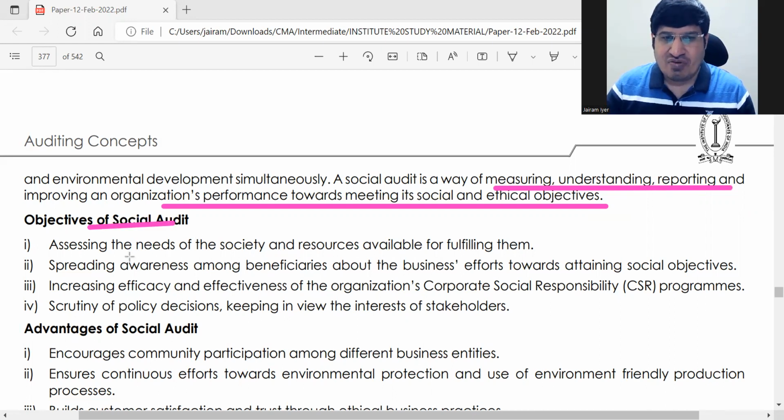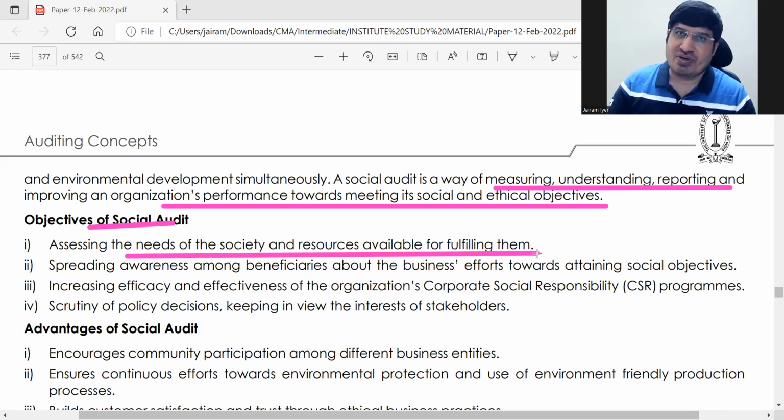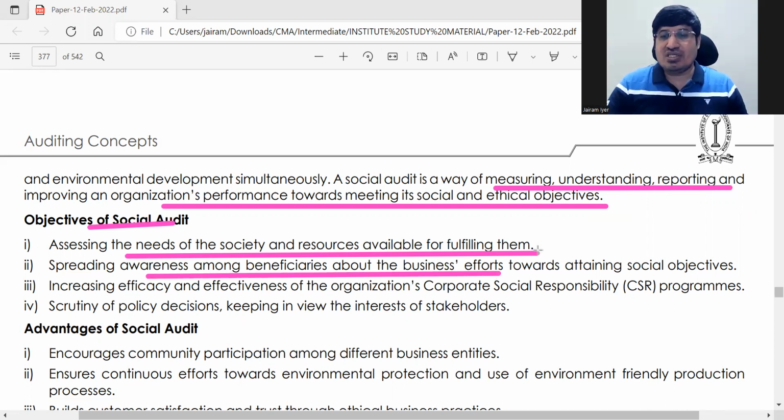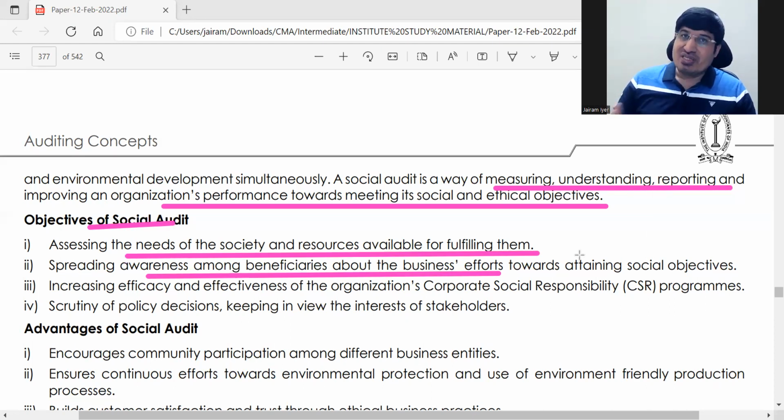First, you'll see what the needs of the society are, and what resources you have to fulfill them. Then spread awareness amongst beneficiaries about the business efforts. Okay. So now you are doing something for the society, so you should also make it known. Okay, this company is doing this good work. So make sure that people know that. Spread awareness about your good work.